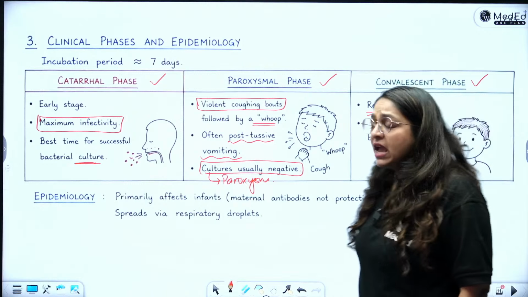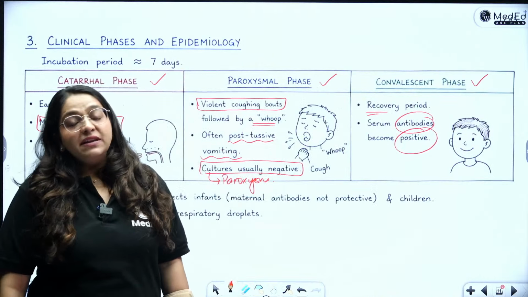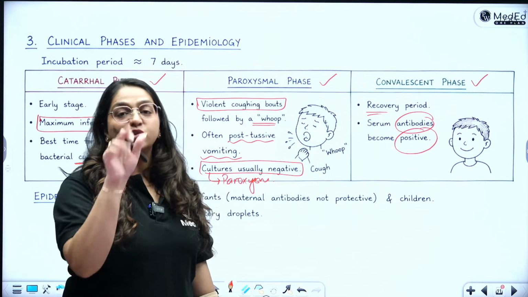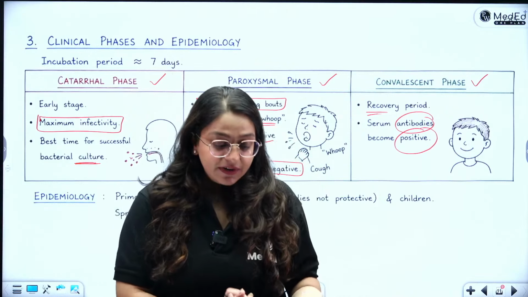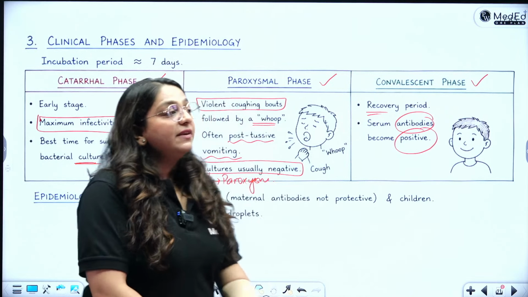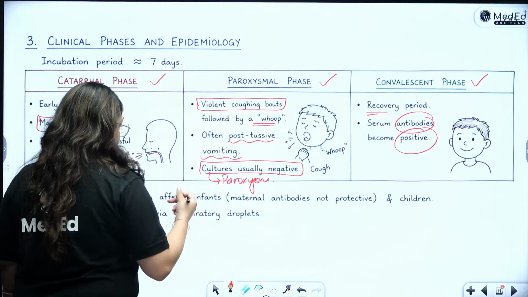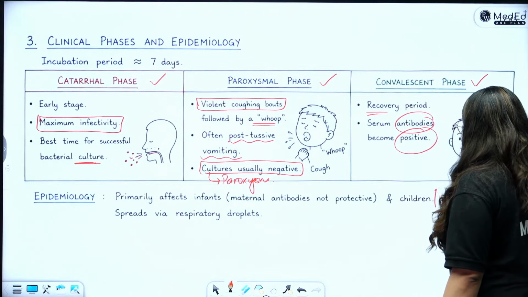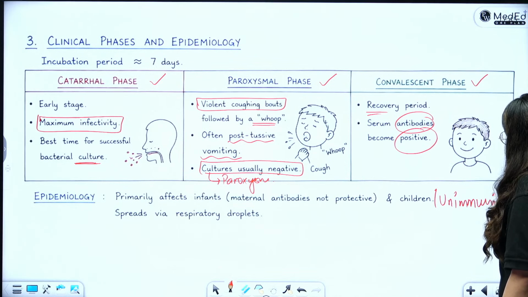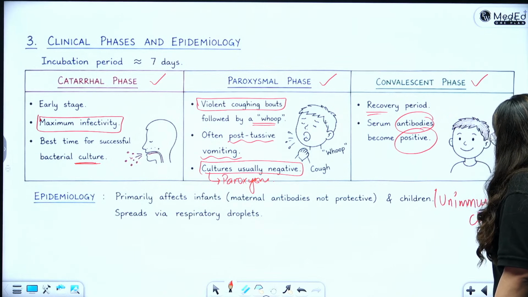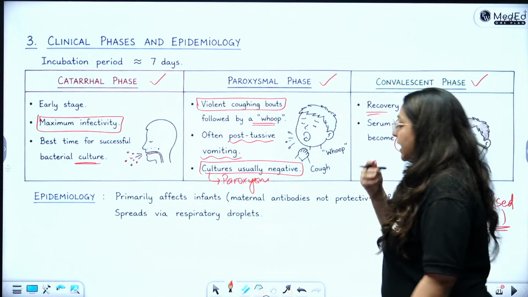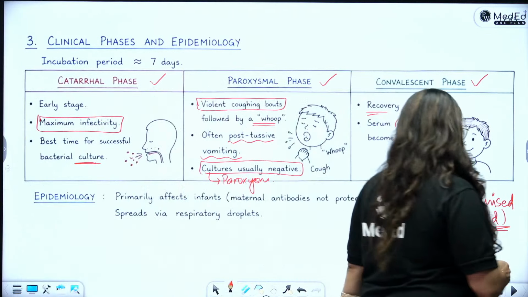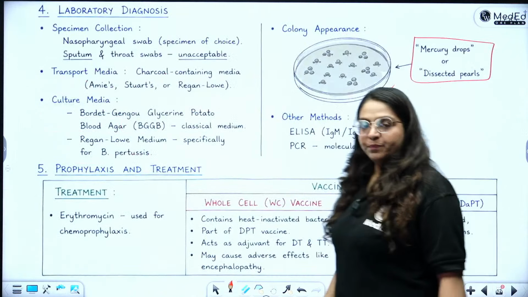Okay. Primarily it will affect whom? What is given as a national immunization schedule? DPT. DPT has P. So pertussis toxoid vaccine is given right in the childhood. So only the people with a history of unimmunization. Okay. Unimmunized child. This is going to be the word in the question that you will find. An unimmunized child. Okay. That is the major risk factor. Because of course, vaccine is available, which we give right in the childhood.